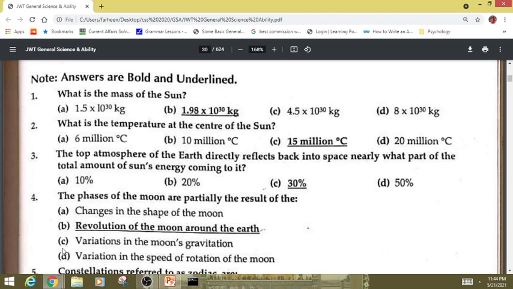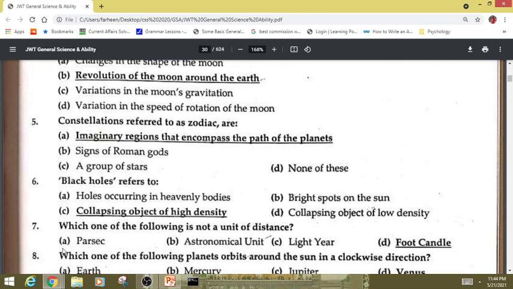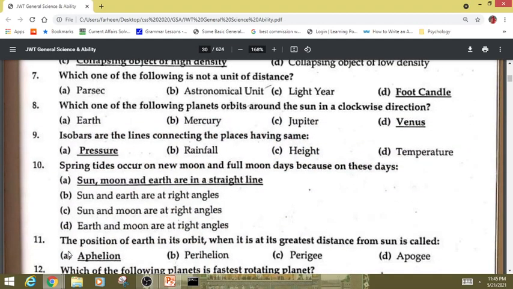30%. Okay, the phases of the moon are partially the result of the revolution of the moon around the earth. Constellations, referred to as zodiac, are imaginary regions that encompass the path of the planets. Black holes refers to collapsing objects of high density. Which one of the following is not a unit of distance? Foot candle. Which one of the following planets orbits around the sun in a clockwise direction?